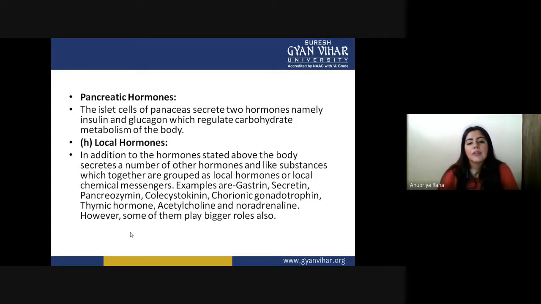Collectively, we call them local hormones, like gastrin, secretin, pancreozymin, cholecystokinin, chorionic gonadotropin, thymic hormone, acetylcholine, and noradrenaline. Some of them play bigger roles, but they are very short-acting and specific, so we don't put them into the major kinds of hormones. But still they have some roles to play, and some have bigger roles.